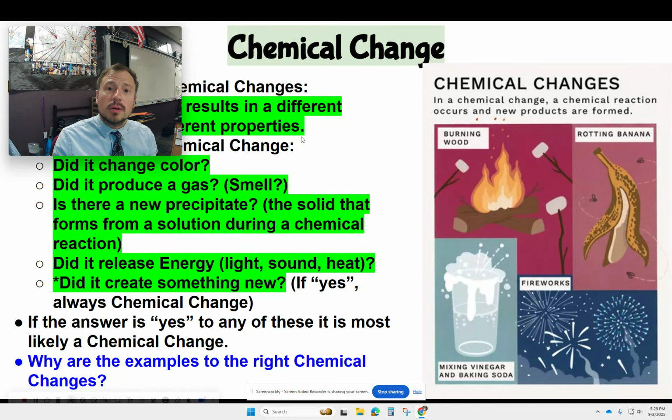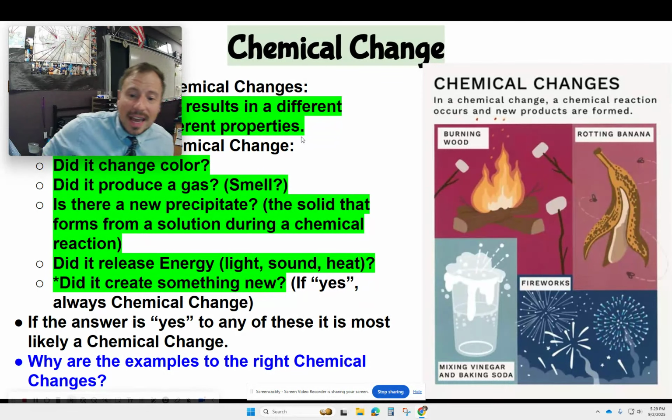We're breaking those chemical bonds. We're turning it into muscles or bone or just parts of our body. We're making energy. Photosynthesis, right? So those plants, they're taking in that carbon dioxide. They're taking in light. They're making oxygen, right? They're making something new. So really anything biological is going to be some sort of a chemical change.